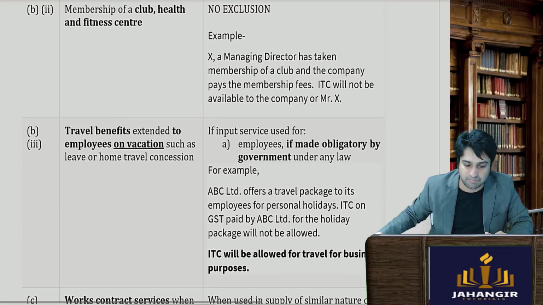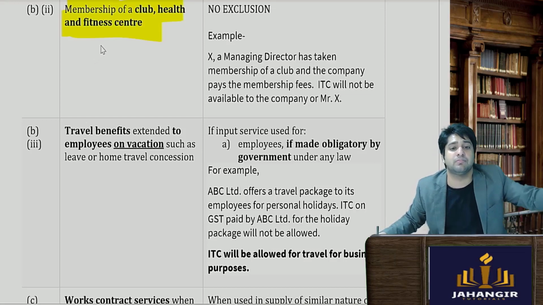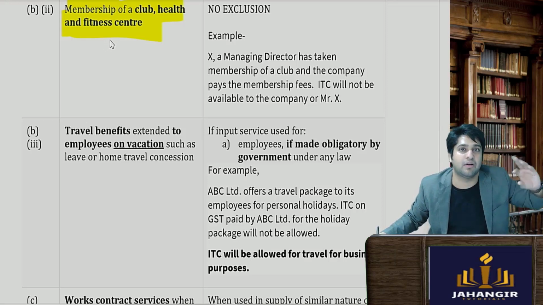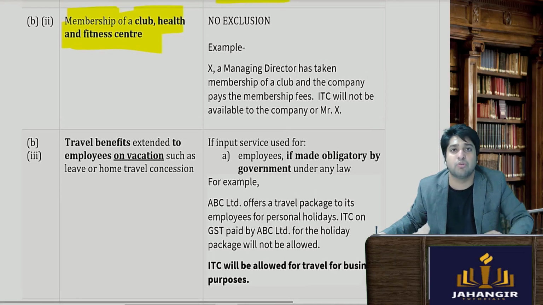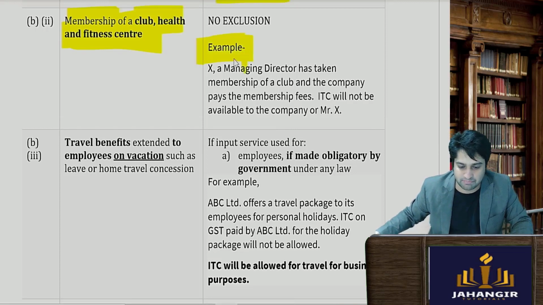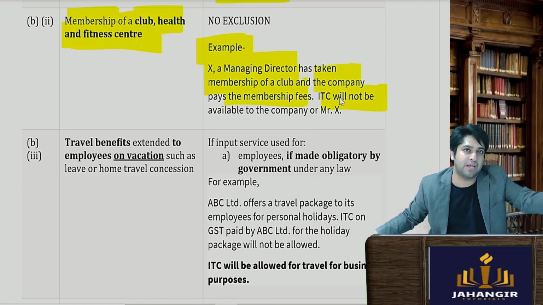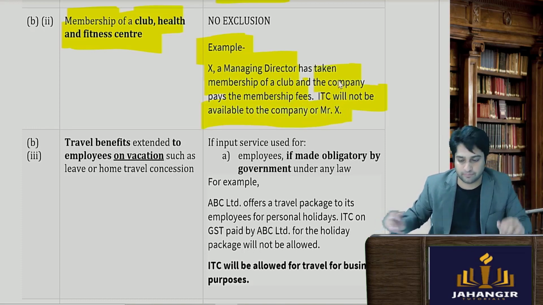Next, again a really simple one, membership of any club, health, fitness center. For example, the company is paying for the director's gym, director's Zumba classes, director's health club, he has access to certain clubs. The company is paying, they can't take credit of that. So for example, Mr. X, a managing director, has taken a membership of a club and the company pays the membership fees. Now the company will pay along with GST. ITC of such amount is not allowed.